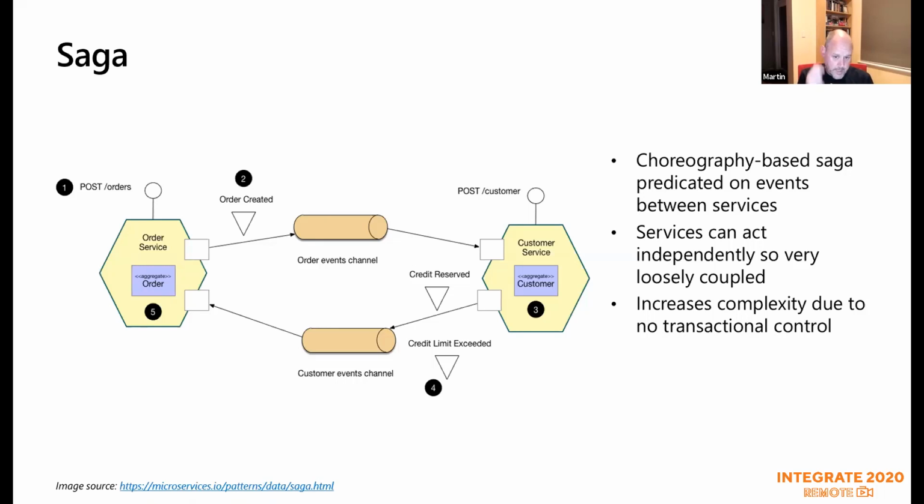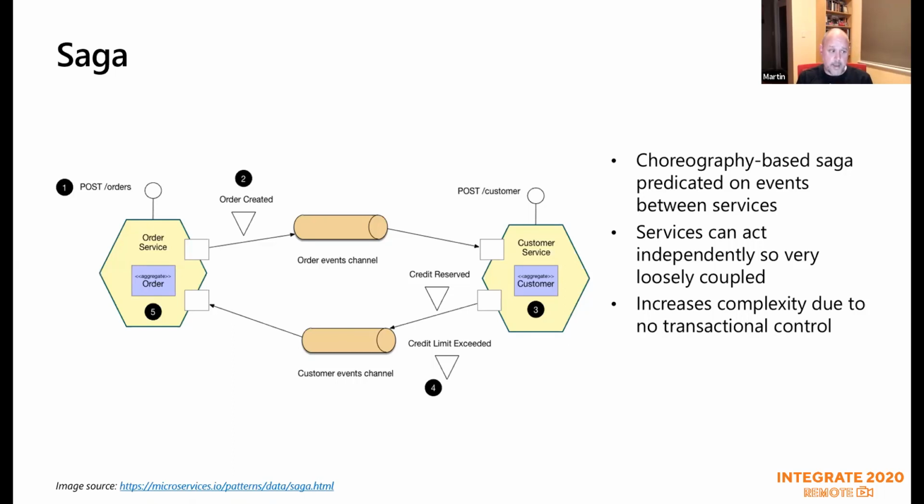So one way of trying to wrest some transactional control is with a pattern called event sourcing, where you put all your events in one place and anything can read those events. So it's very popular in something called CQRS, which is where you can separate your reads from your writes and have materialized views of your data. So if you're interested in that sort of area, then look up event sourcing. I'm not going to talk about that one.